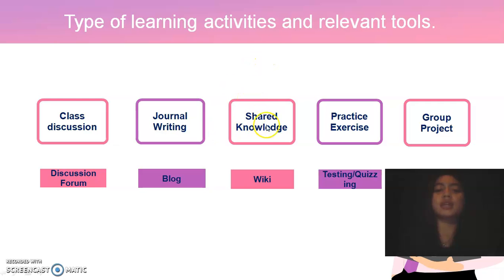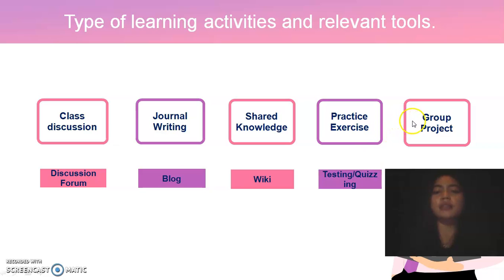And the next is sharing knowledge. In sharing knowledge, the class is essentially building one or more documents together online. And the tool that we use in sharing knowledge is Wiki. And the next is practice exercise. The teacher can address many levels of thinking skills through the use of multiple choice, matching, true or false, or we can use fill in the blank. The tool that we can use in practice exercise is testing or quizzing.